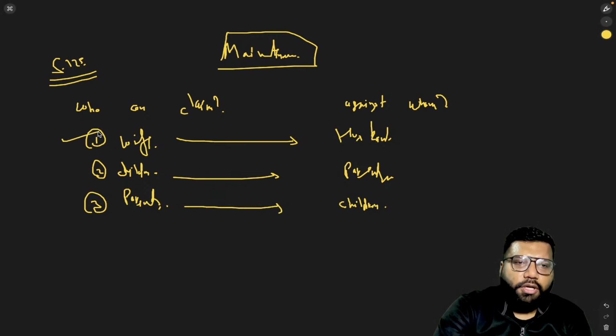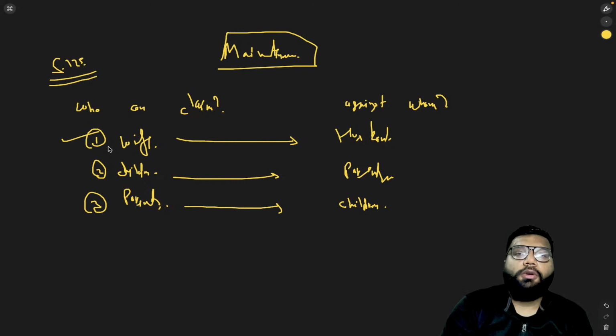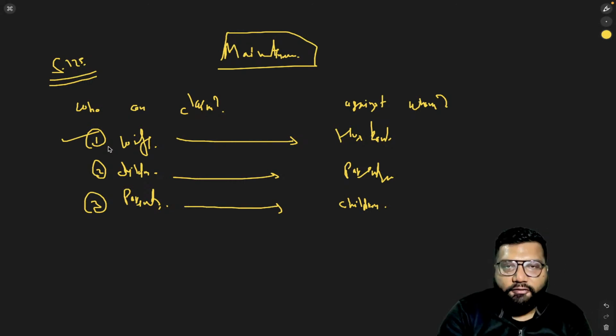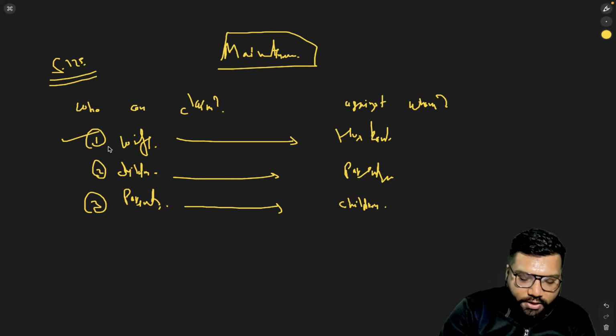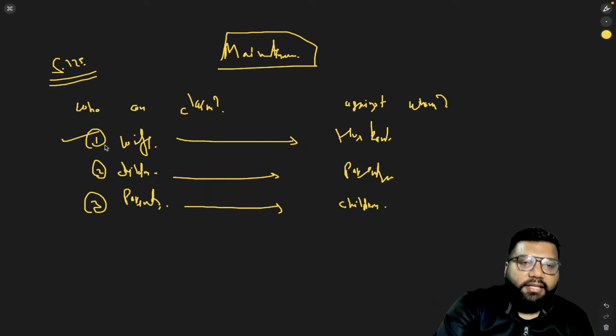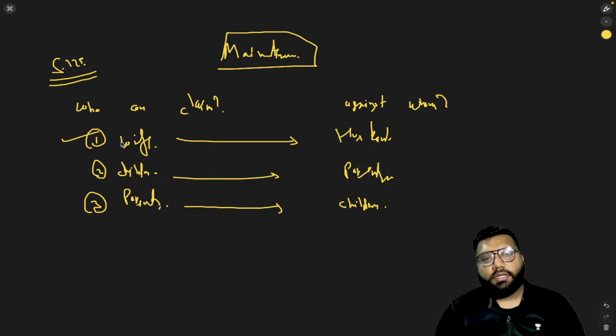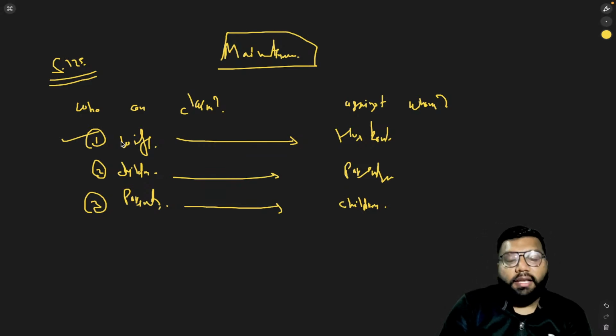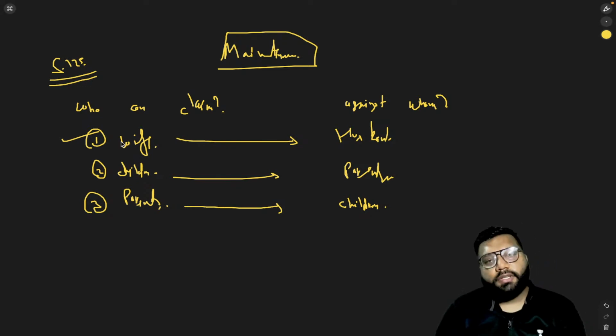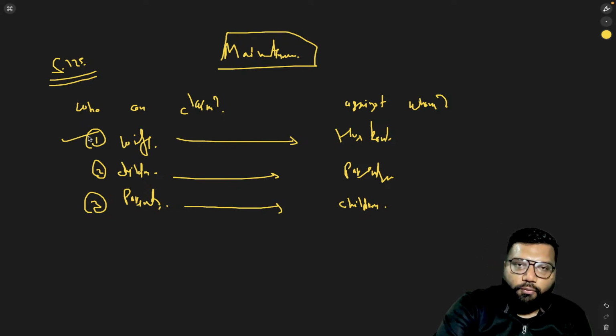The very first question now, who is a wife? This term wife has also been defined under section 125, clause 1, explanation B. So wife includes a woman who has been divorced. The first answer here is whosoever has been legally married as per their personal law will get the status of wife.